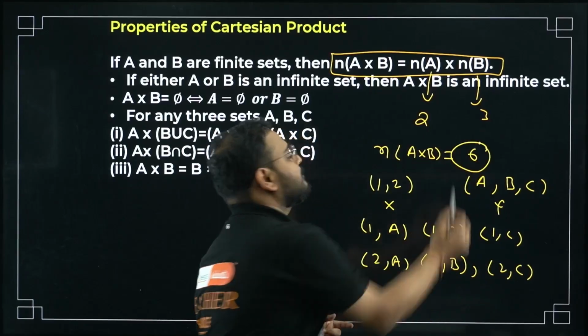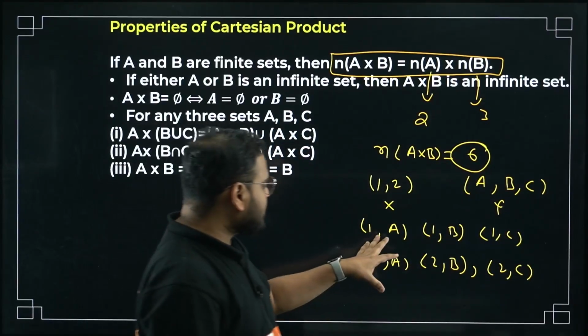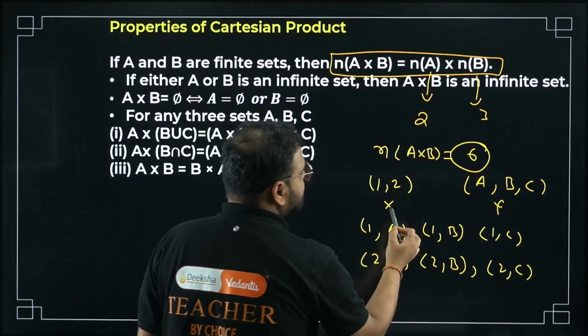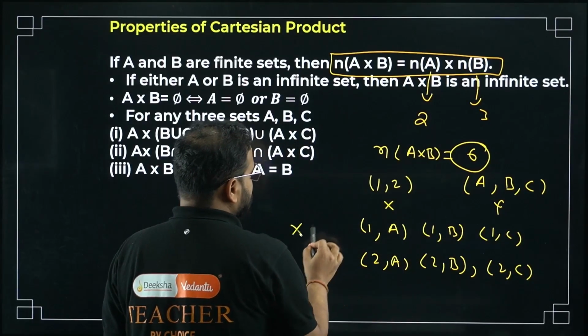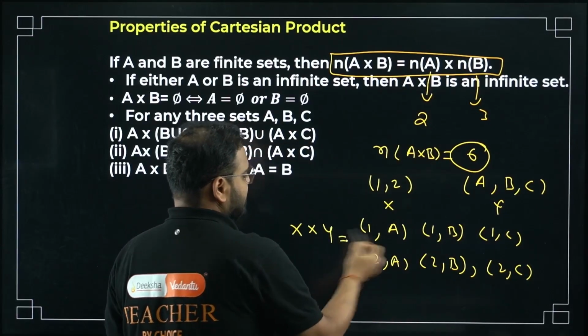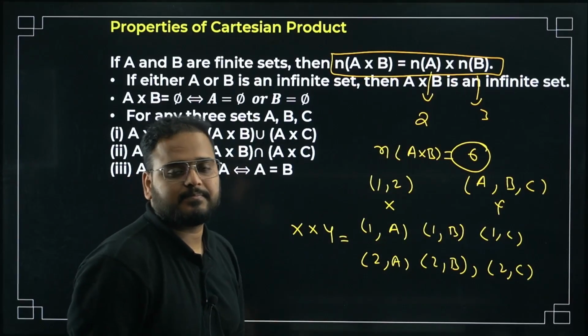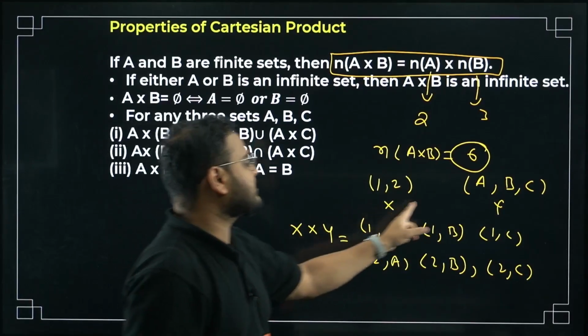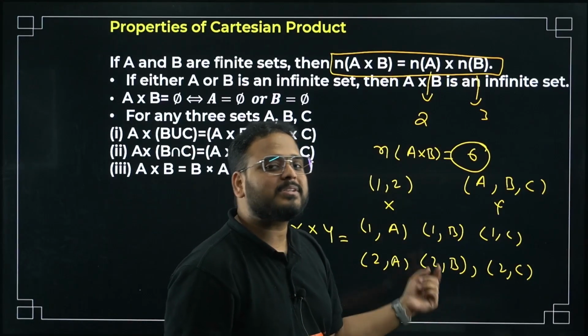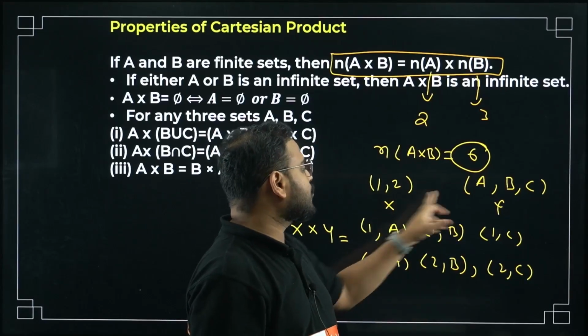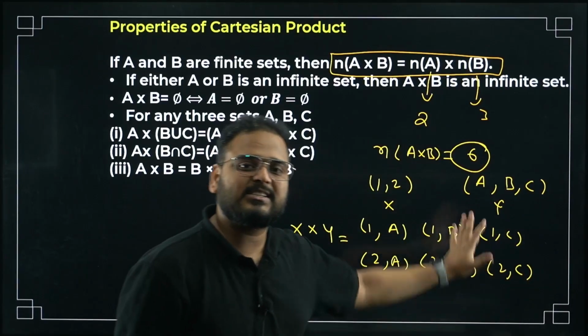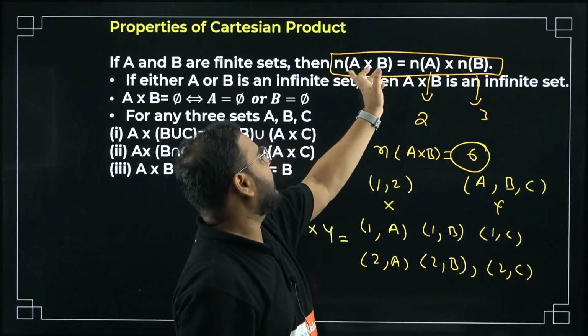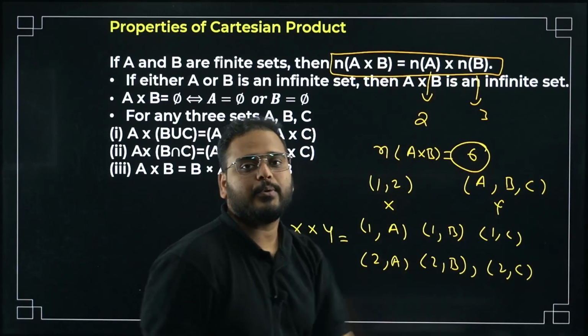Same thing I said, right? Correct? So this is, let's say, set X, set Y. It will be X cross Y. This is nothing but set X cross Y. The Cartesian product of the sets X and Y will have a total of how many elements? 6. How come? This is 2, this is 3. 2 into 3 is 6. I just verified this property for you: n(A cross B) equals n(A) into n(B).